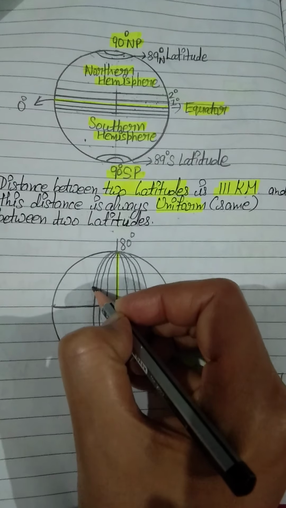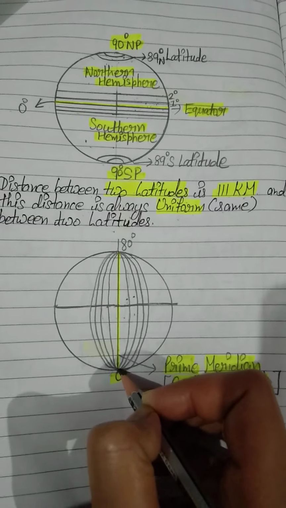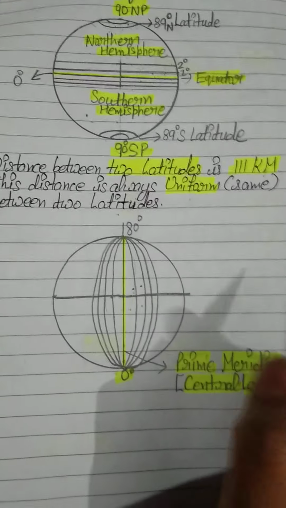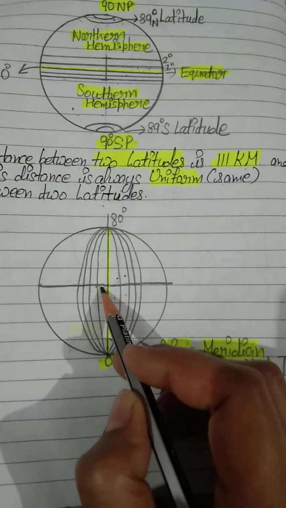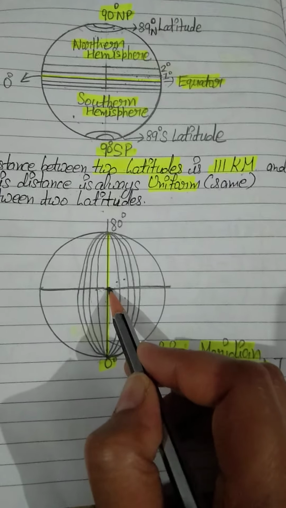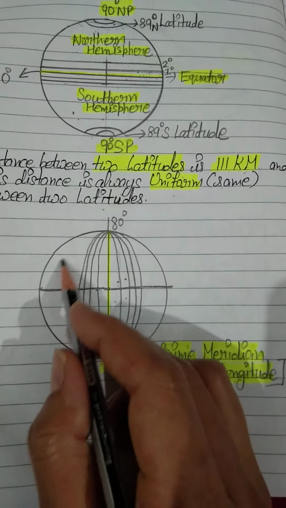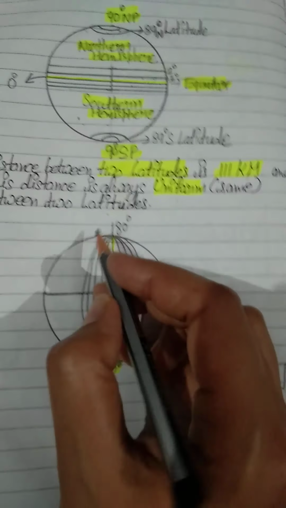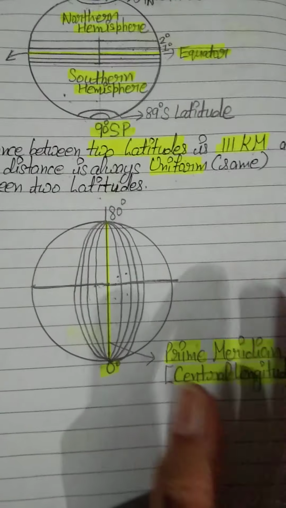So you can get an idea that the distance between two longitudes is high near the equator, but as we are moving towards the poles, it is going to decrease and decrease.